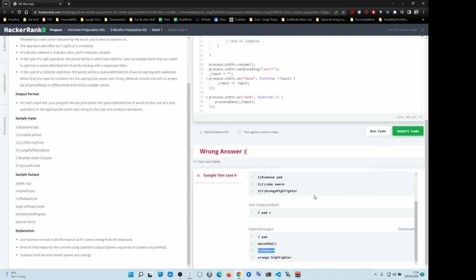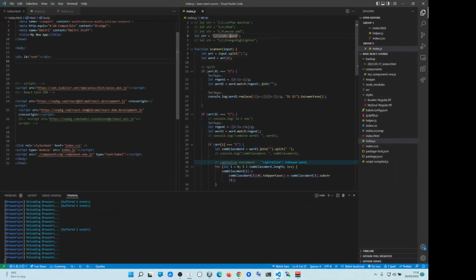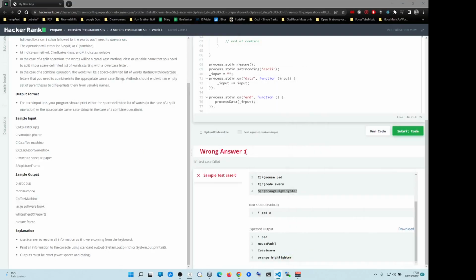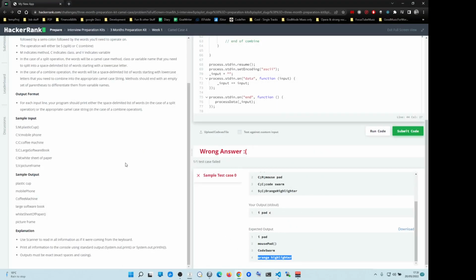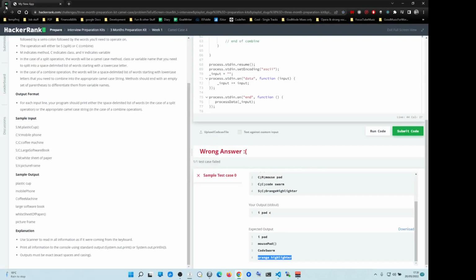And then finally, orange highlighter. There it is. I'm even going to copy and paste. There you go. What does it output? They want both small case and split. Both small case and split. Do you know what I'm saying?